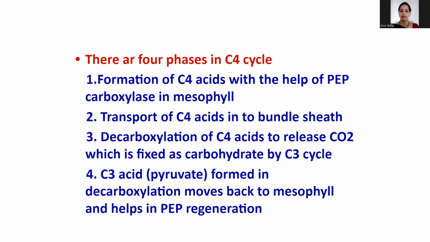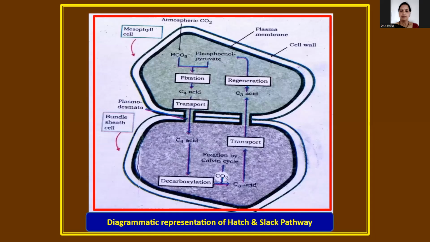It is very simple and very important. That is the complete formation of C4 acid. It is transferred into the bundle sheath cell for the decarboxylation phase, and it moves back for regeneration of phosphoenol pyruvic acid. Okay. So this is the complete diagrammatic representation of the C4 cycle.